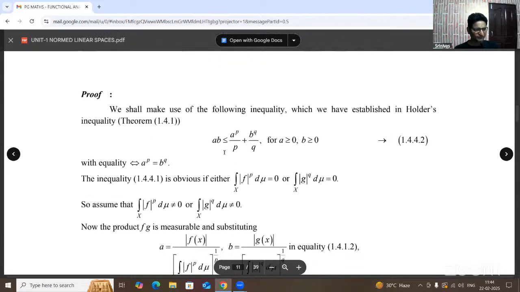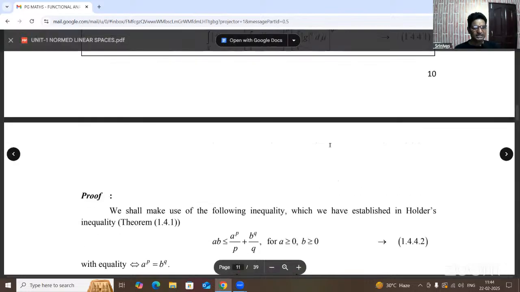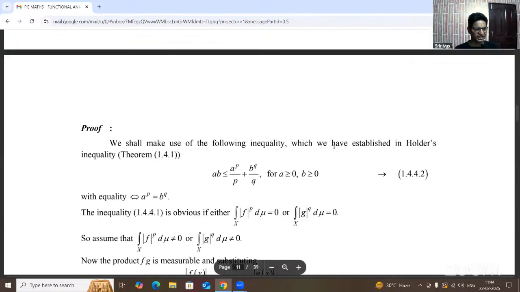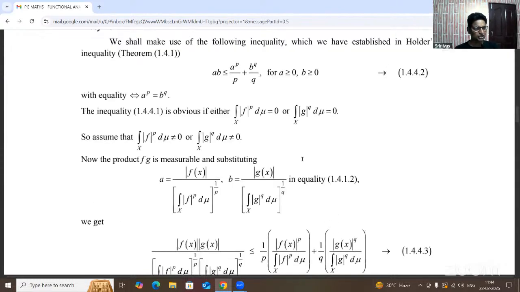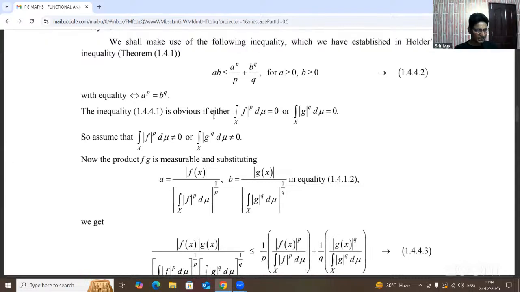Okay. Here the first equation is obvious for the integral of x. But this is the first condition. Given the statement is the first equation, and the product of AB is the second equation. From the first equation it is obvious that the individual integrals are equivalent to 0. So our assumption: if it is not equal to 0, suppose they are integrable. When it is 0, then the theorem is directly obvious.